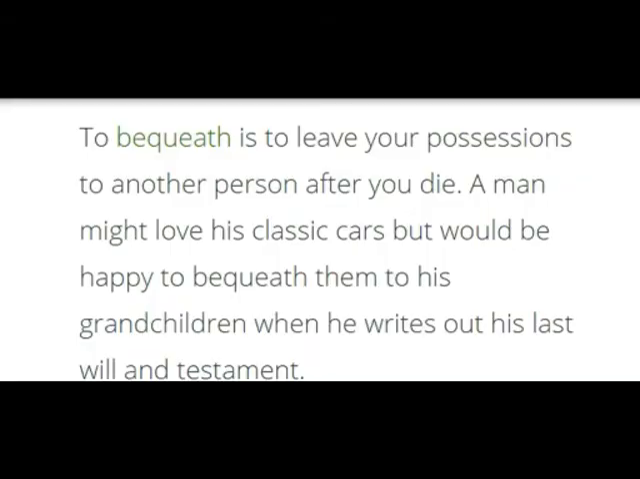So to bequeath is to leave your possessions to another person after you die. A man might love his classic cars but would be happy to bequeath them to his grandchildren when he writes out his last will and testament.